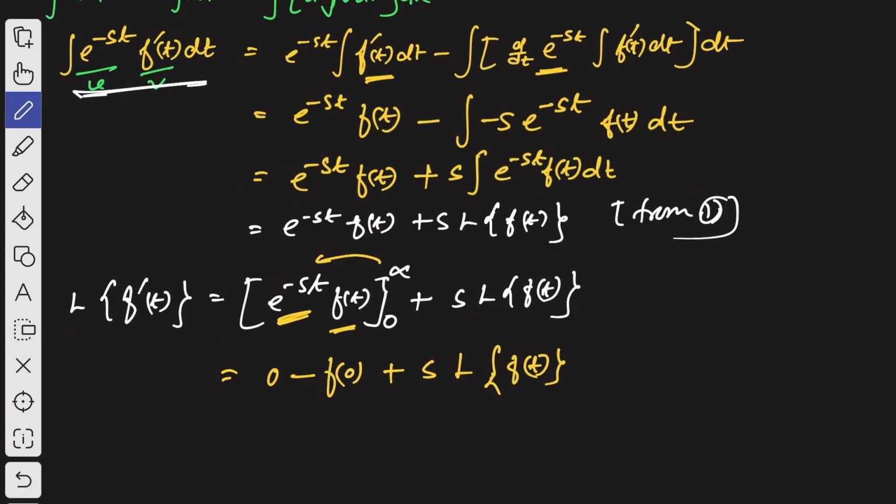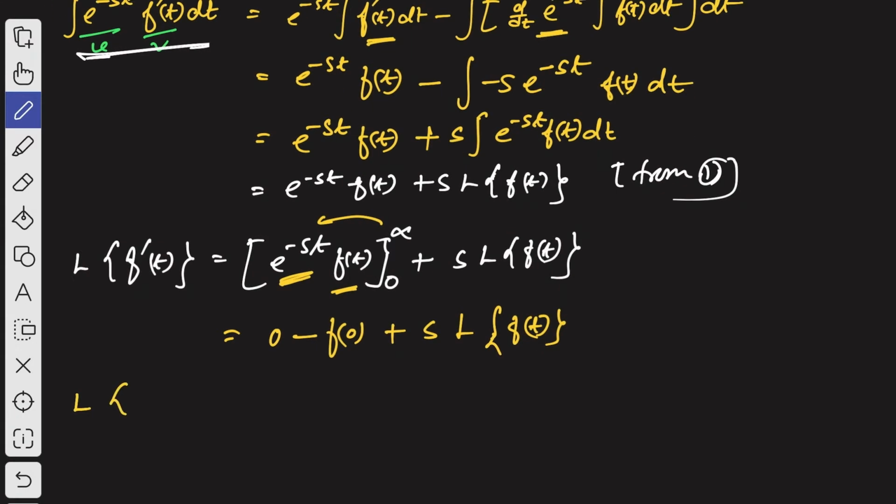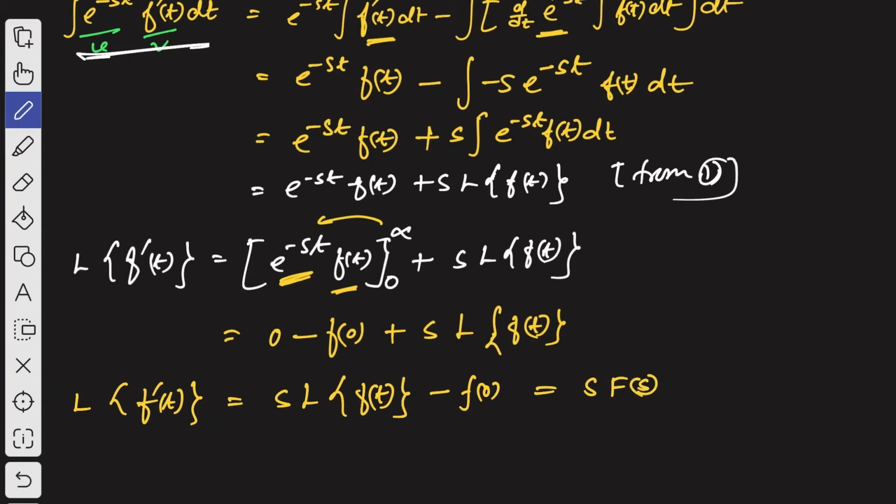Or you can write it this way: Laplace transformation of derivative of f of t, or f dash of t, is equal to s into Laplace transformation of f of t minus f of 0, or you can write s capital F of s, because Laplace transformation of f of t we have considered as capital F of s, right?